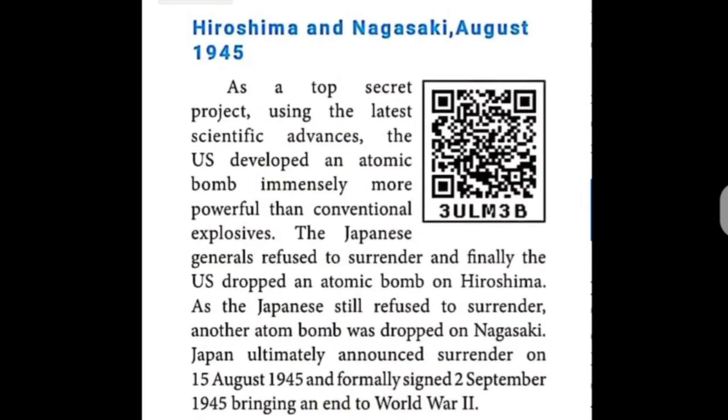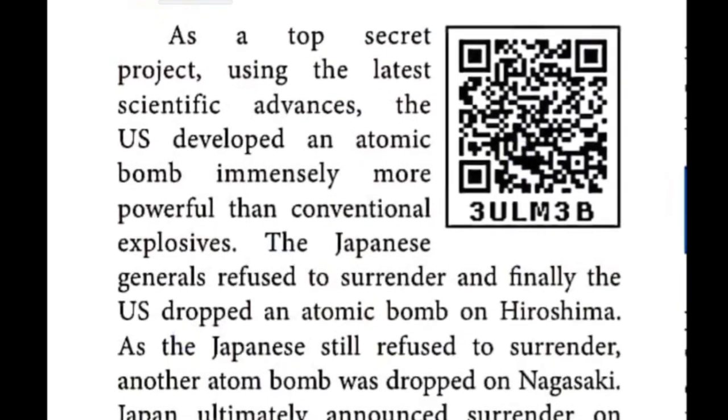The next topic is the Hiroshima and Nagasaki attack, in August 1945. Yes, it's very important, children. Listen carefully. What was the reason? The Japanese generals refused to surrender. Refused, in the sense that they opposed it.